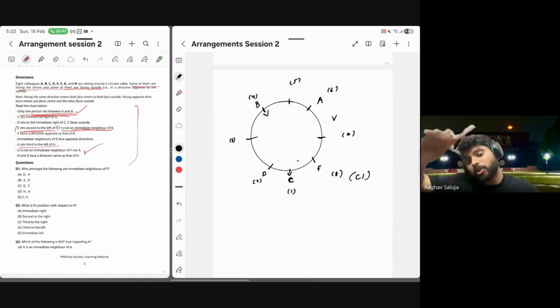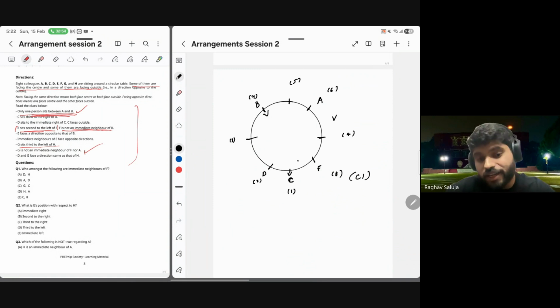Second to the left मतलब one seat should be there between F and E, right? इसका मतलब एक सीट होगी इनके बीच में. अगर F 8 पे है, one seat away is either position 2 or position 6 and both of them are occupied. So if both of them are occupied, I can't place E, right? It means F cannot come at position 8.